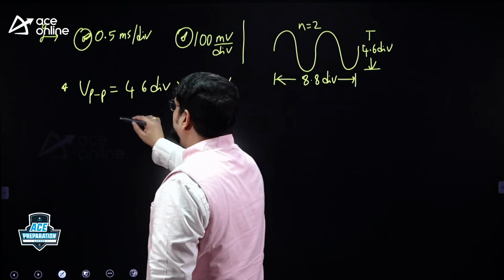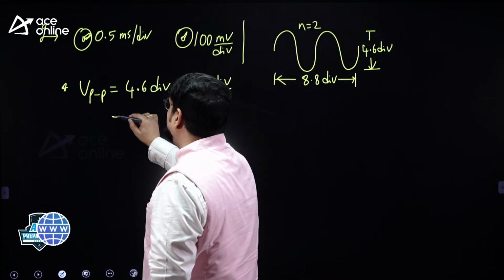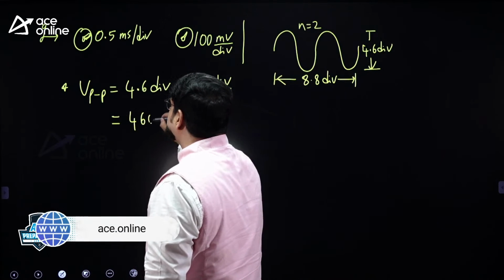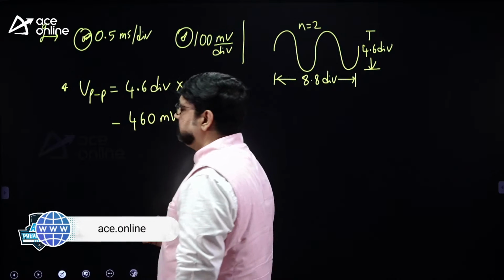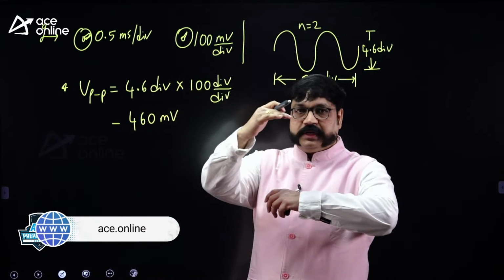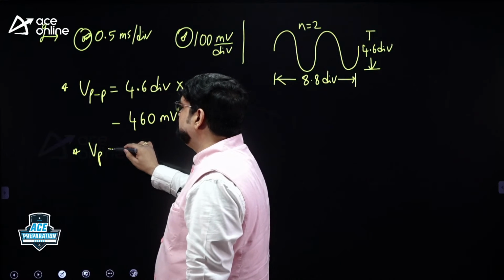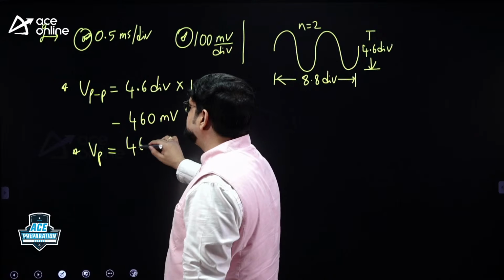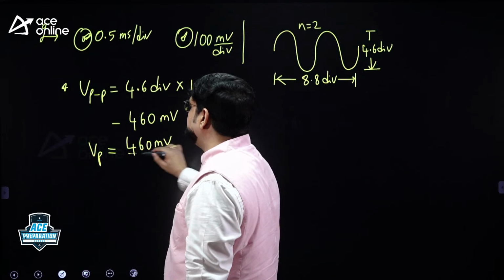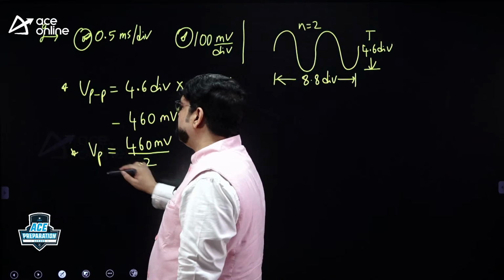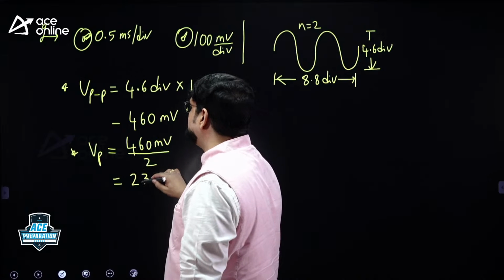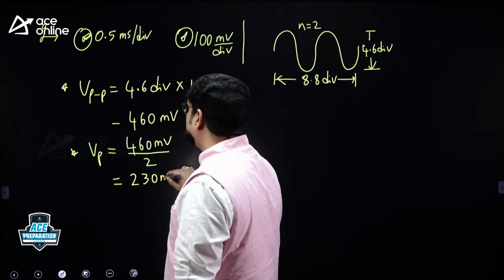So 4.6 divisions into 100 millivolts per div is 460 millivolts. That is the peak to peak voltage. So please calculate the peak voltage: half of it, 460 by 2. What is that peak voltage? 230 millivolts.